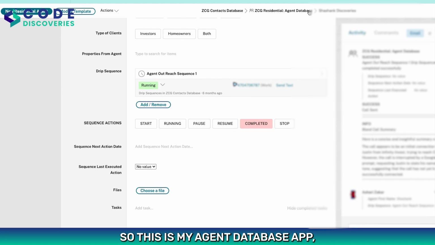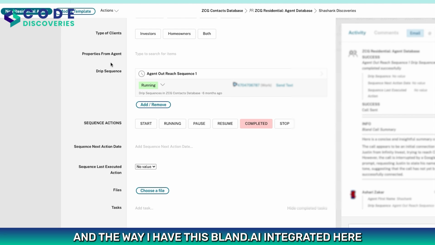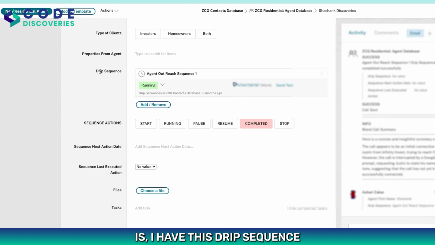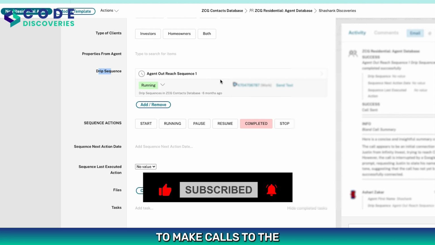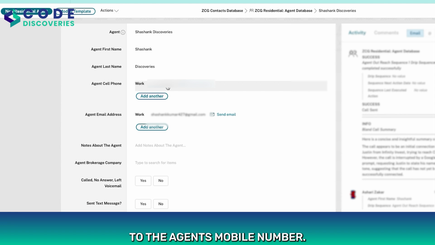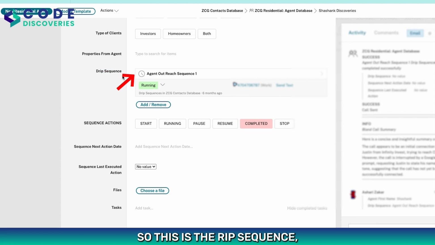So this is my agent database app, and the way I have this Bland.ai integrated here is I have this drip sequence added as the feature here, and I think you already know what drip sequence is. It sends you a series of text messages, emails, and voicemails. So that's where I have added this calling feature. So along with text messages, emails, and voicemails, now the system is also able to make calls to the agent's mobile number. So this is the drip sequence which I want to use in this example.